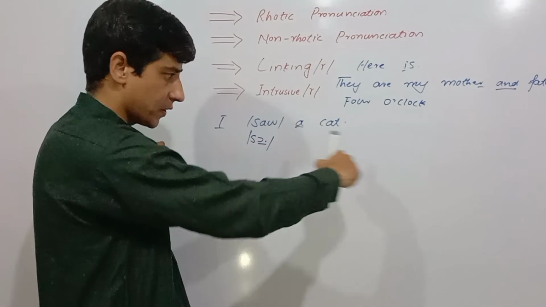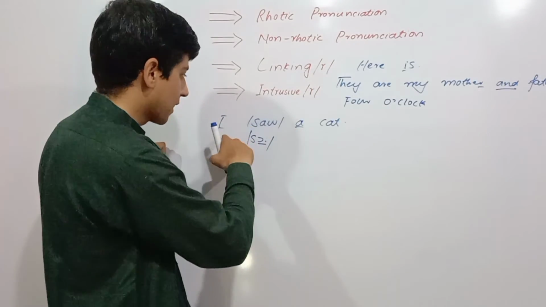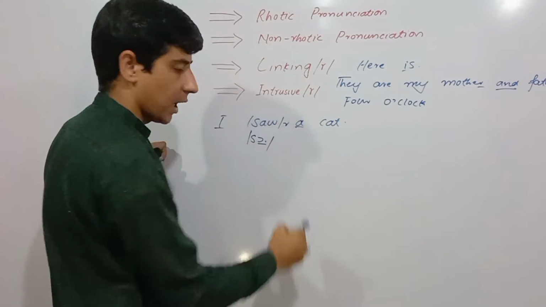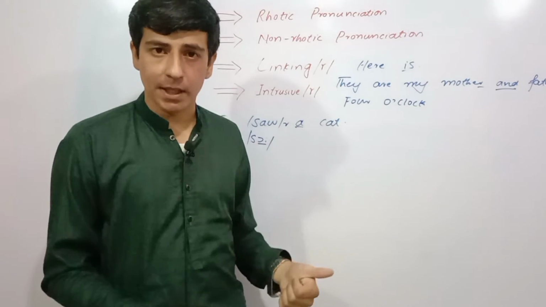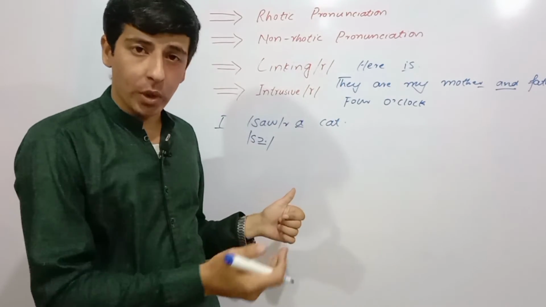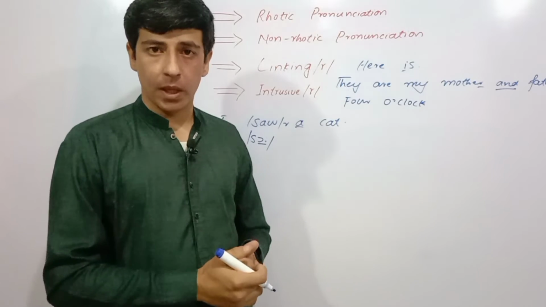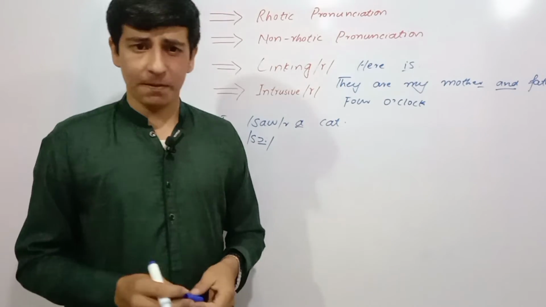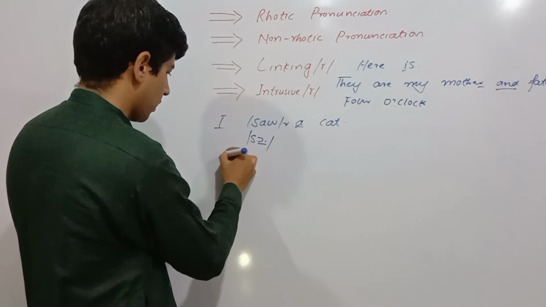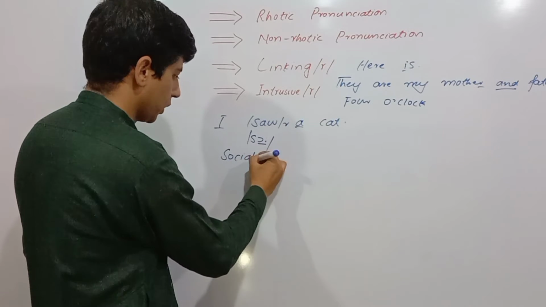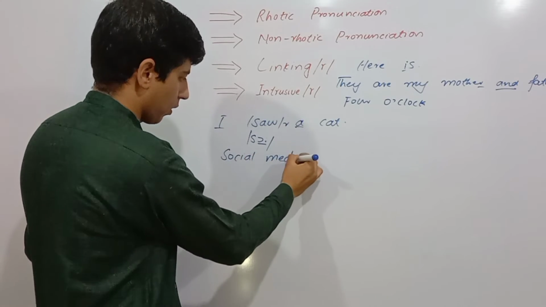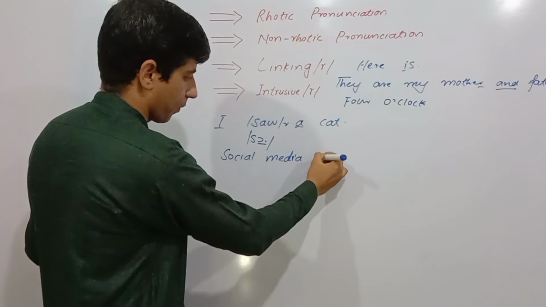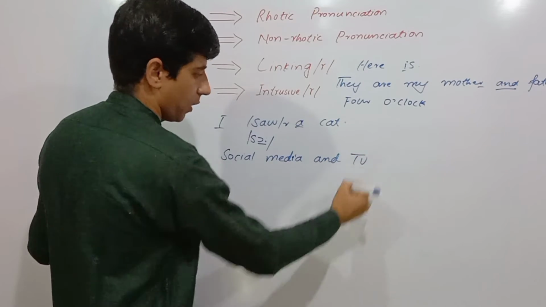They'll say this sentence just like this: I saw-R a cat. There is no R, remember, but we can enter it. Another example, if I say social media and TV.